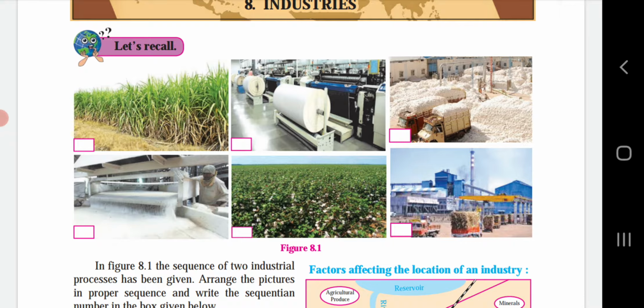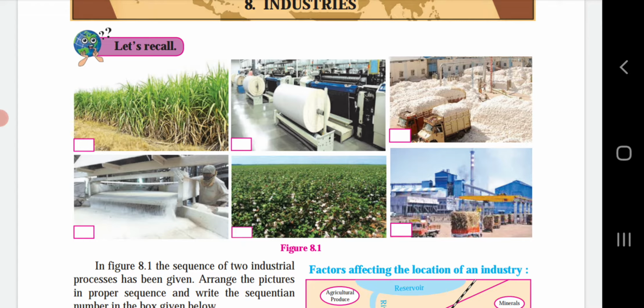First one, if you observe, you can come to know that production of 2 different industries has been given with raw material, which are these 2: cotton textile industry and sugar industry. The first picture is related to sugarcane, the agriculture which is done as sugarcane. So it will be the A picture. Then sugarcane is carried to the sugar industry. So the last picture, picture number 6, will be the B one.